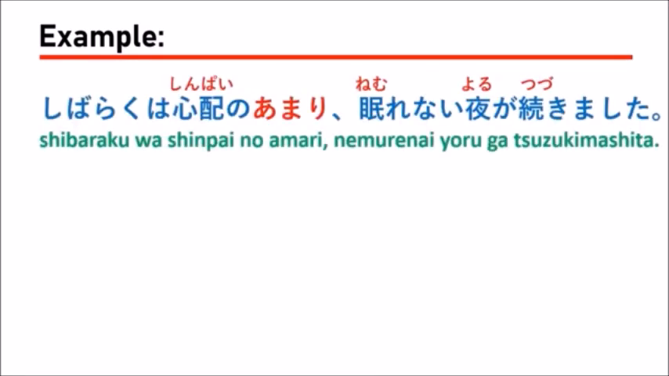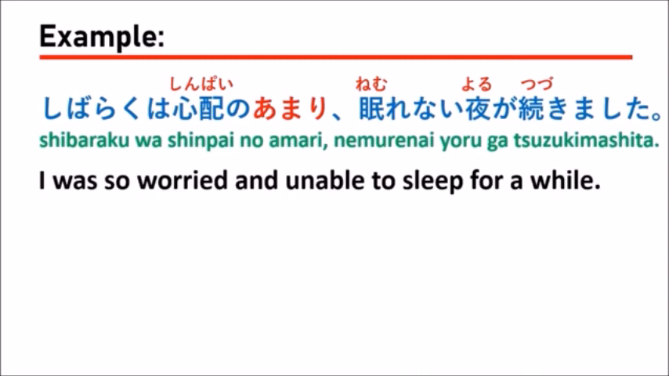The next example, しばらくは心配のあまり眠れない夜が続きました。Which means I was so worried and unable to sleep for a while. I was so worried and unable to sleep for a while.